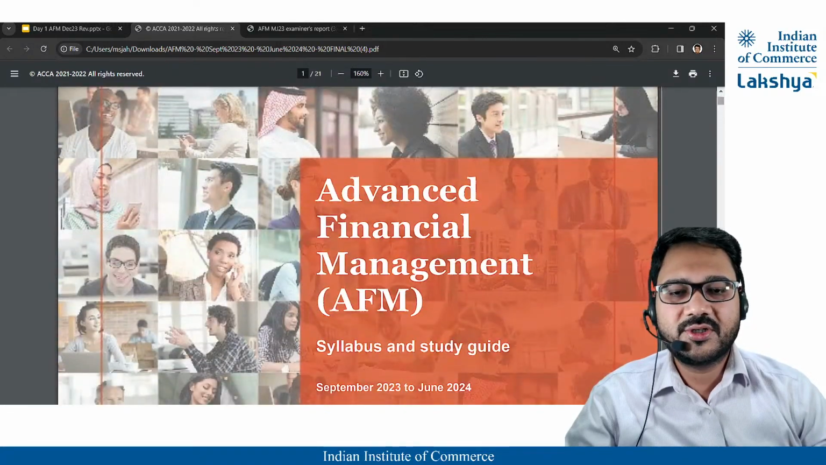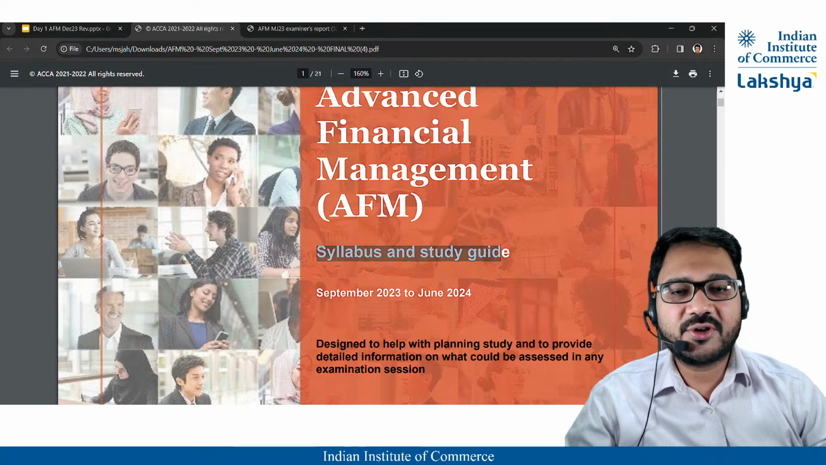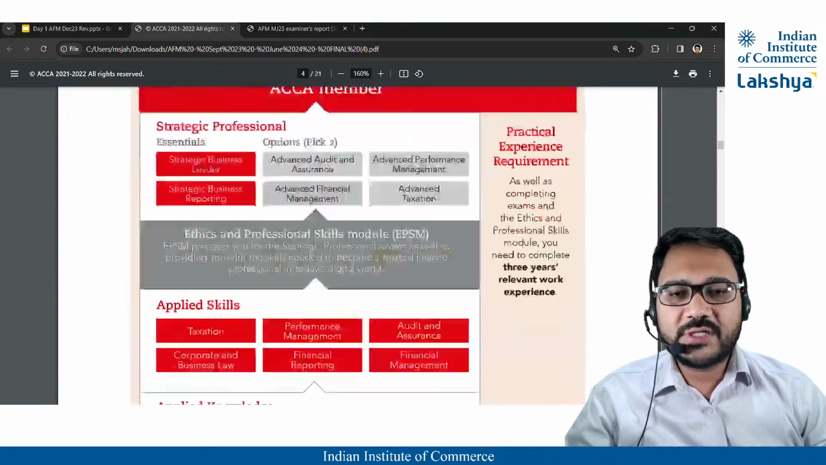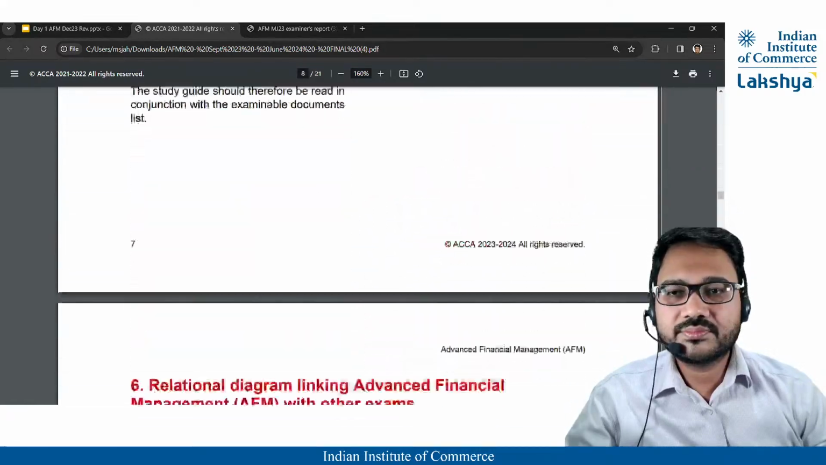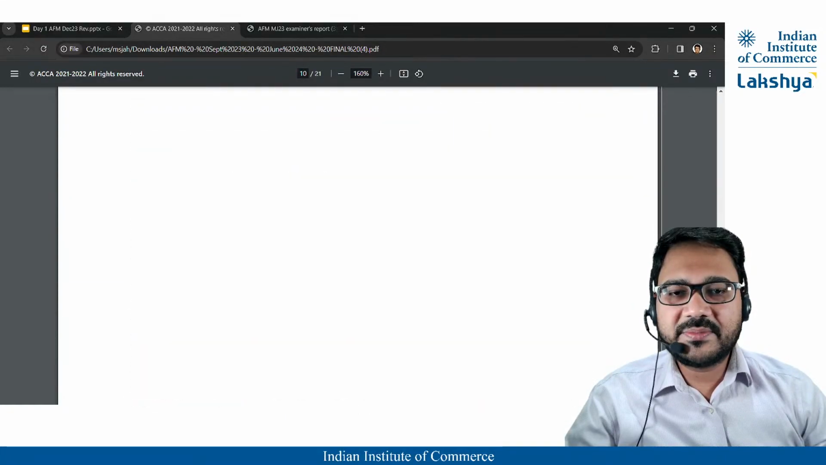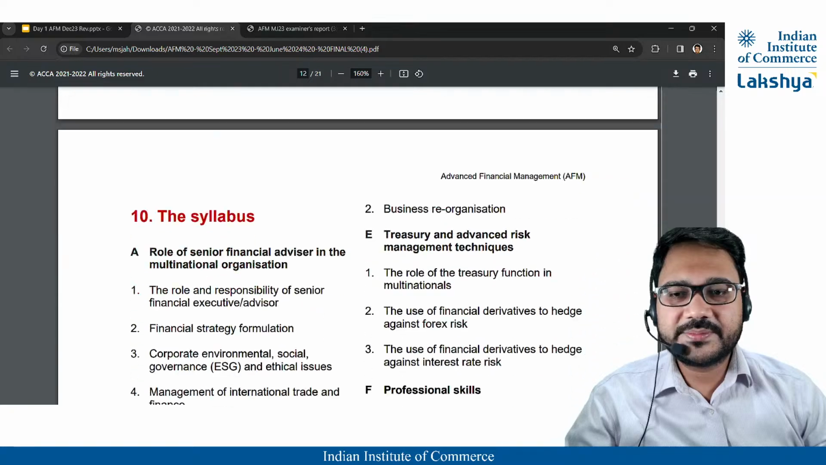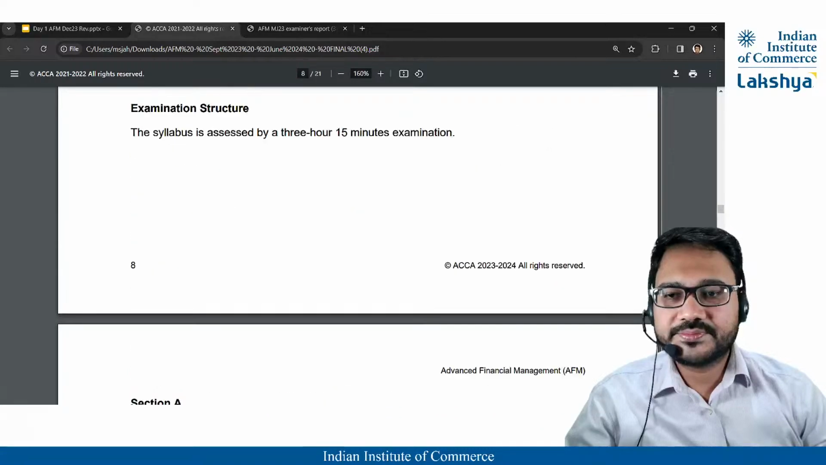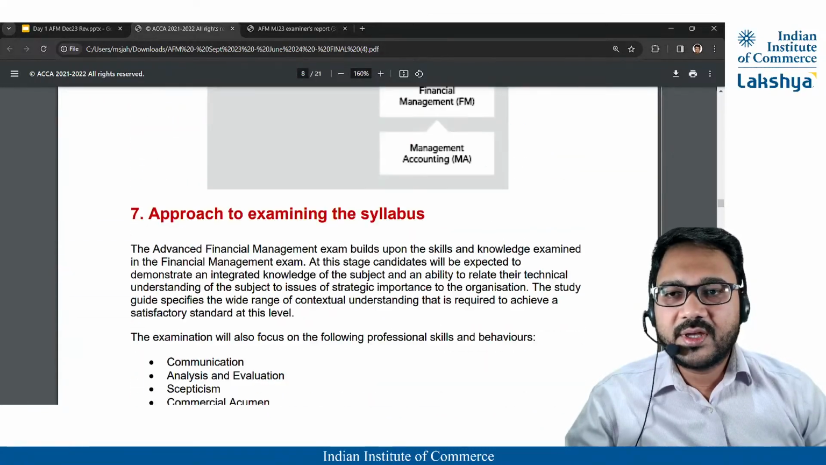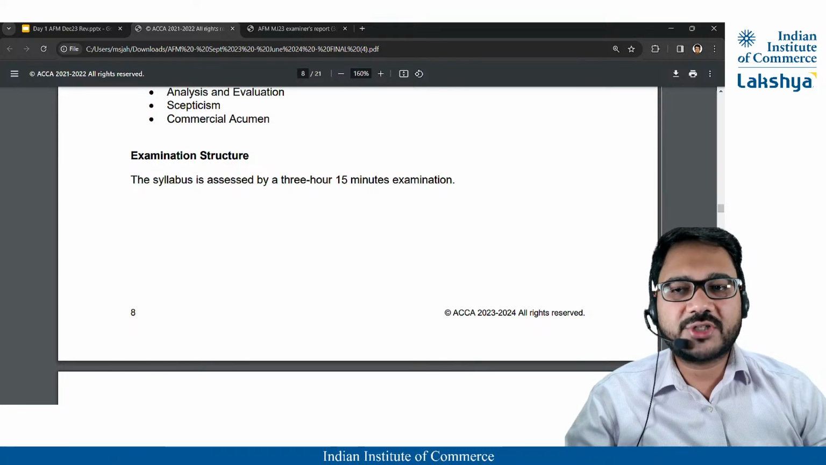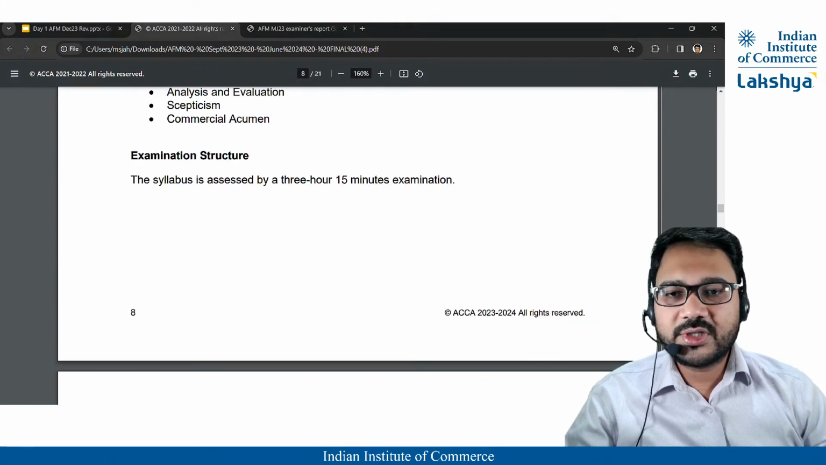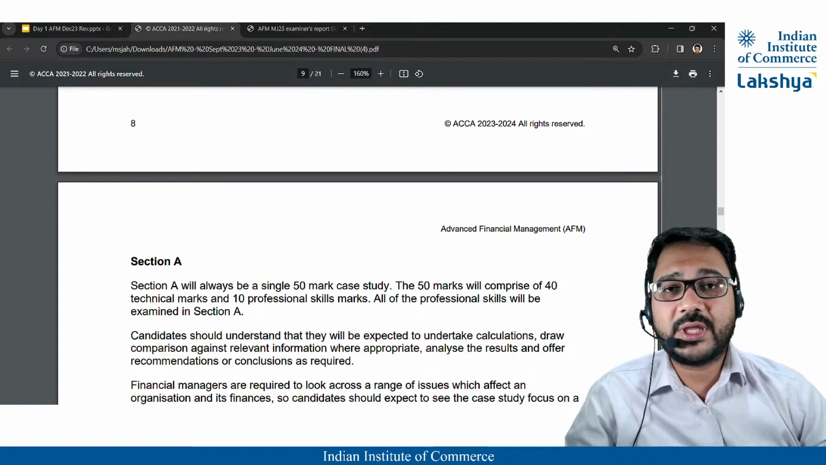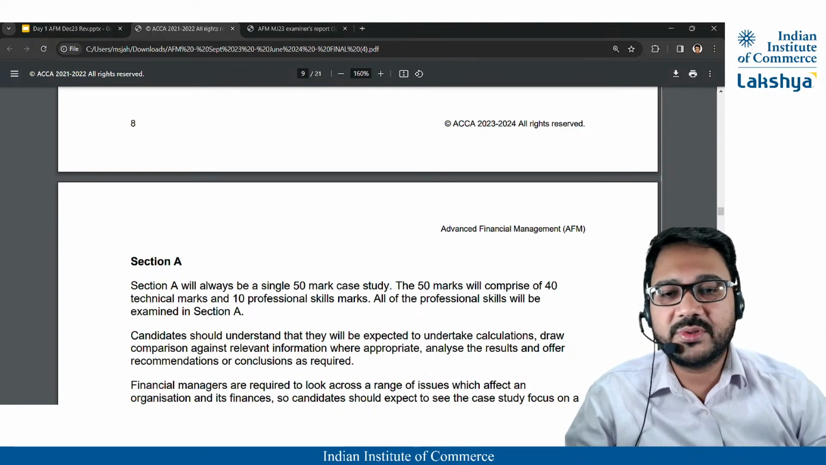This is the document, the syllabus and study guide. You will find it on the website, September 23 to June 24. If you go over here, the entire syllabus is given. But most importantly, the examination structure. Here it's written 3 hours 15 minutes examination, but keep in mind 15 minutes is just for reading instructions, whereas 3 hours is the actual time you will be given.